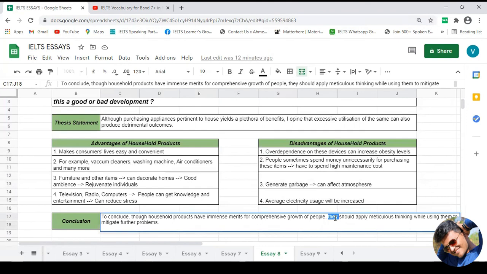It means although there are so many advantages, people should apply their minds in making proper use. That is your conclusion for this topic.